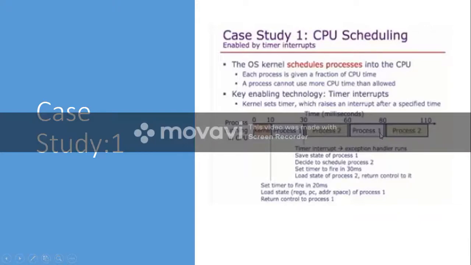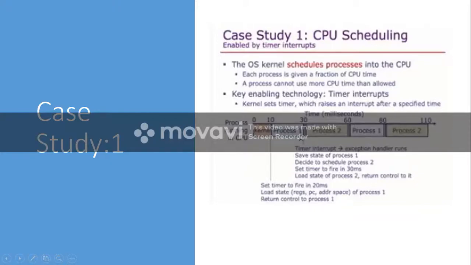Again it will save the state of process 1, and it will load process 2, and it will set the timer for 30 milliseconds, and it will give the control to process 2. Again process 2 will run from 80 milliseconds to 110 milliseconds. So this will continue until both the processes finish their execution.